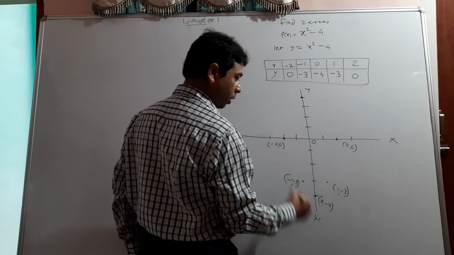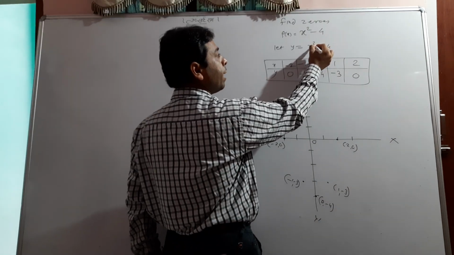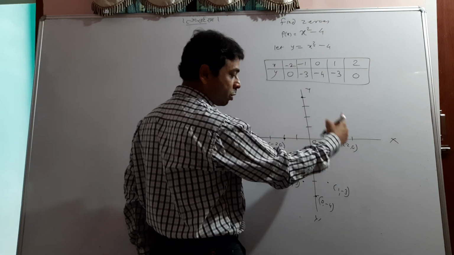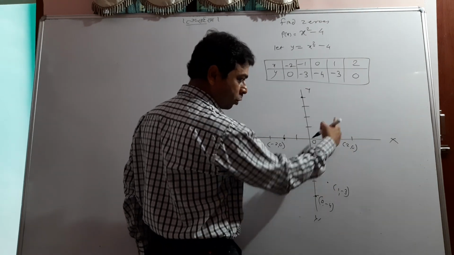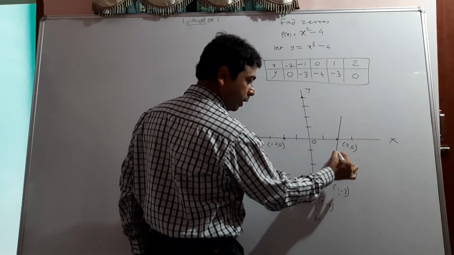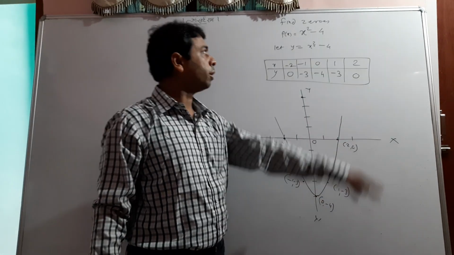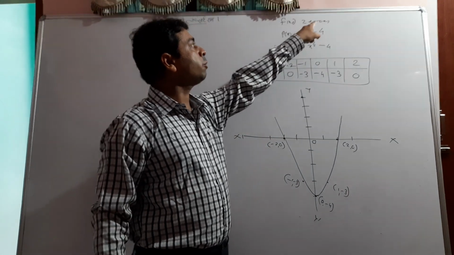Okay. Now draw the graph. Very important. Whenever the power of x is more than 1, draw the graph with a curved part, not straight. Do not draw this with a straight line. Make a curved portion like that. Okay. See this particular question. Find the zeros by the graph.